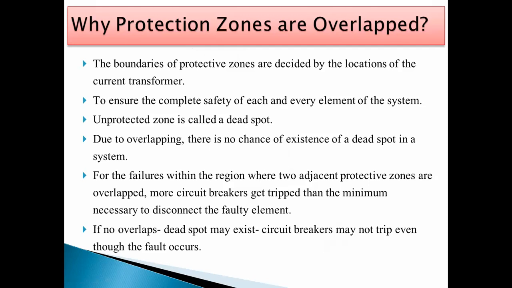If overlapping is used and any fault occurs, at the same time more than one circuit breaker gets tripped to disconnect that faulty section, and if we are not using overlapping, there will be a dead spot, and if a dead spot is there, then these circuit breakers will not trip there.